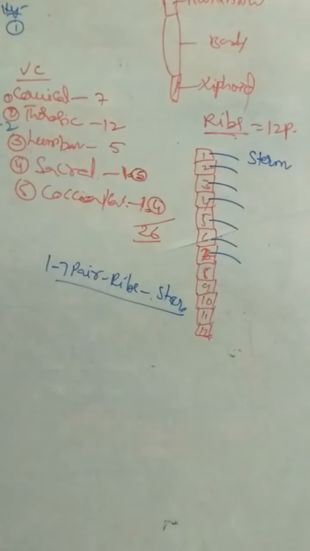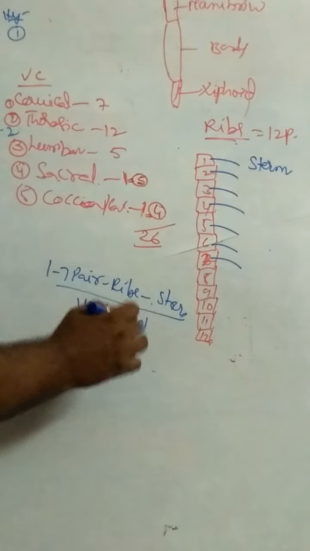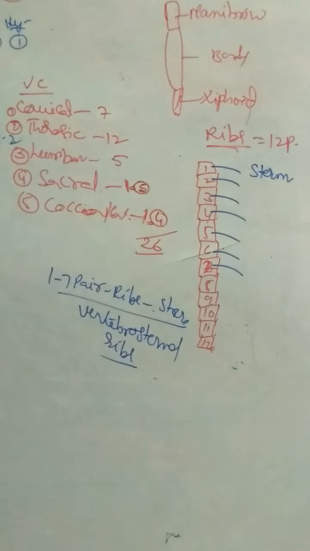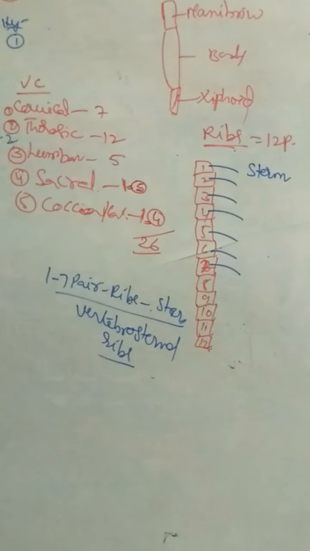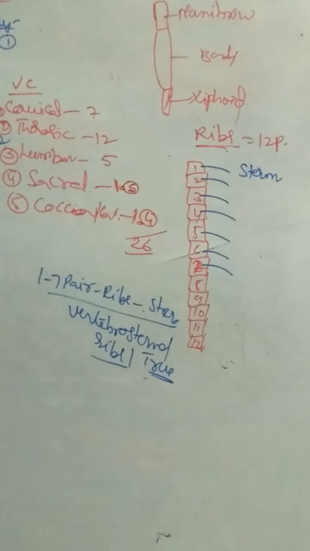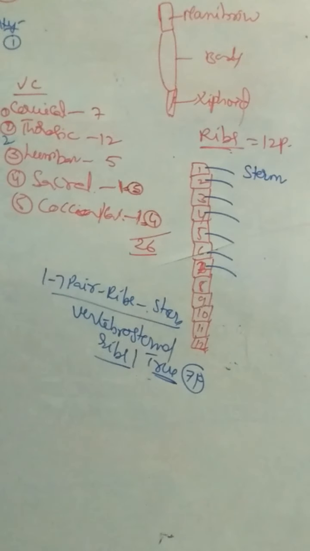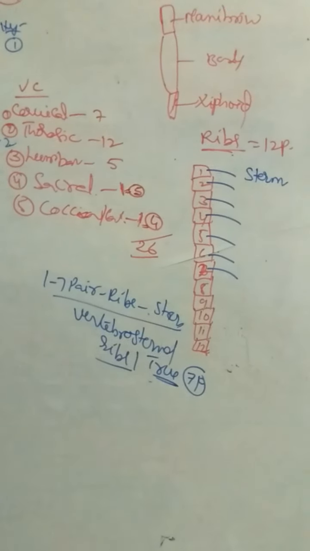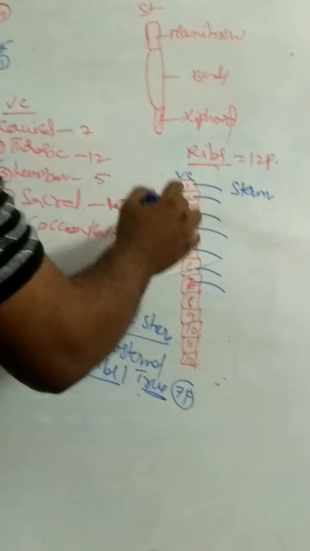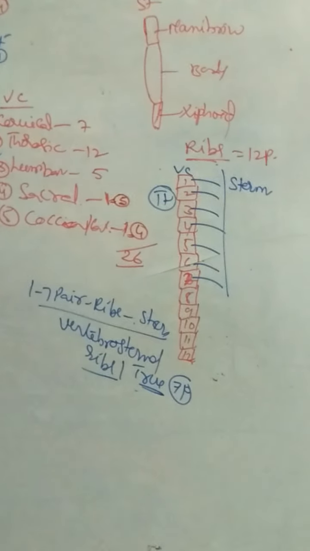So these are called vertebrosternal ribs. They are commonly called true ribs. So the number of true ribs is 7 pairs, that is 14. Why are they called true ribs or vertebrosternal ribs? One side attaches to the thoracic vertebral column, the other side attaches to the sternum.